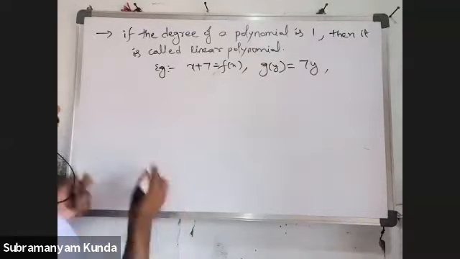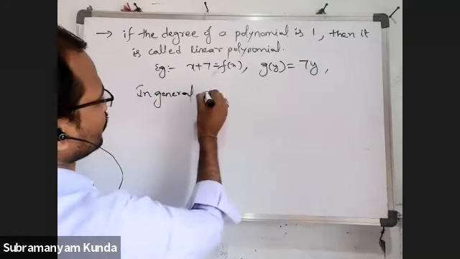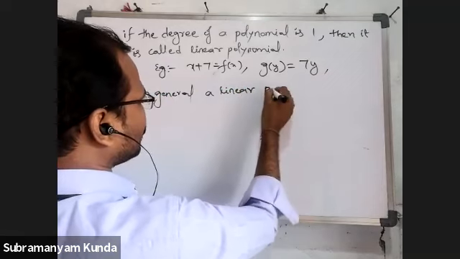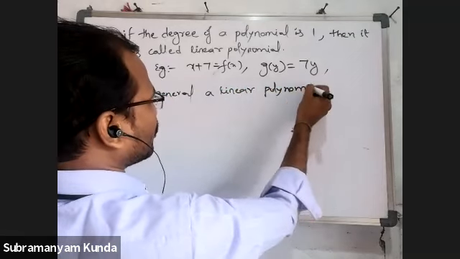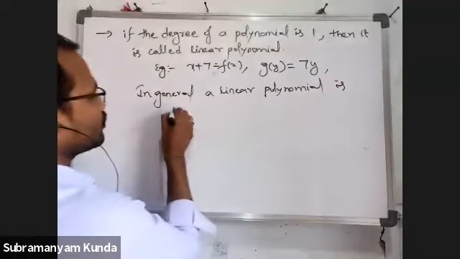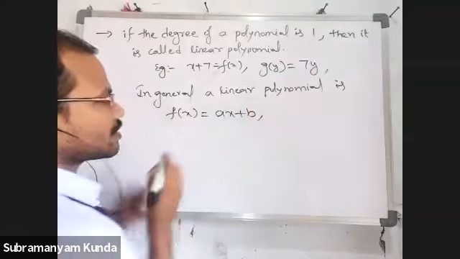Okay, in general, a linear polynomial is f of x is equal to ax plus b.